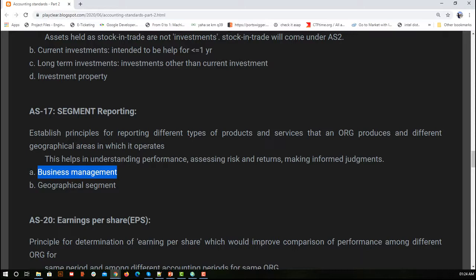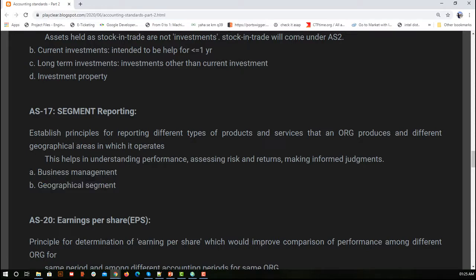Similarly, we can either divide it based on the products and services that we do, or we can divide it based on our geography. So segment reporting is all about, if you want to segment your financial statement based on either business or geography, what are the principles and standards you need to consider for segments. That's why we call AS 17 segment reporting. I think this was the simplest of all.